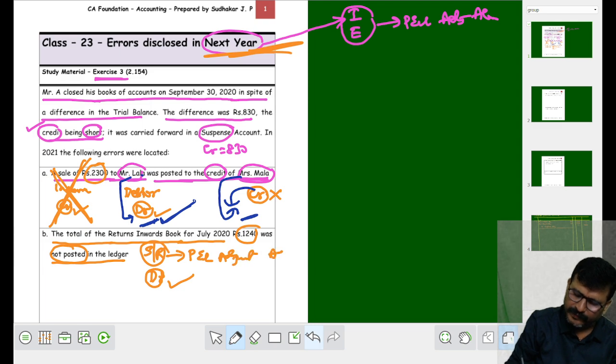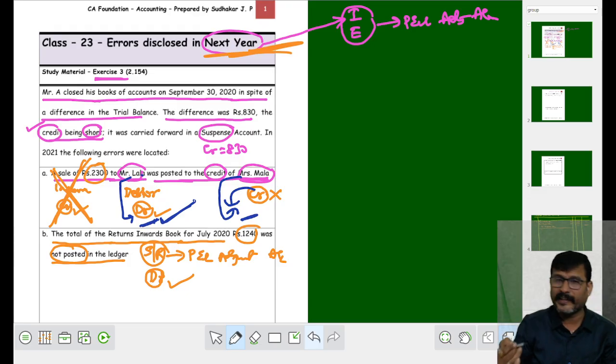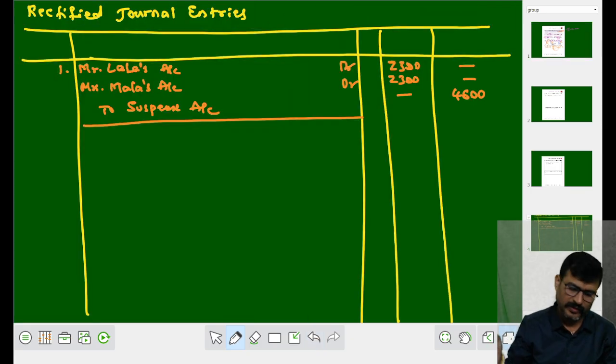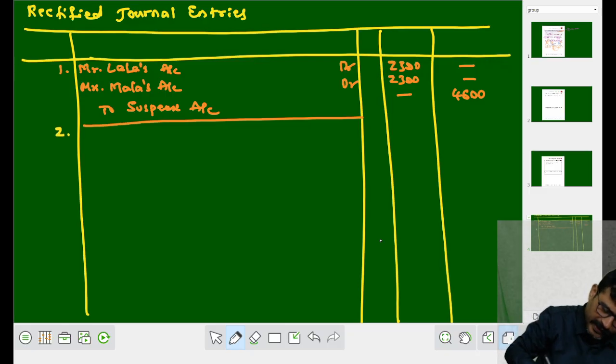adjustment account. The entry was not made from the sales returns book to the sales returns account. That's why it is called a one-sided error. Now your entry will be profit and loss adjustment account debit to suspense account. Profit and loss adjustment account debit to what?